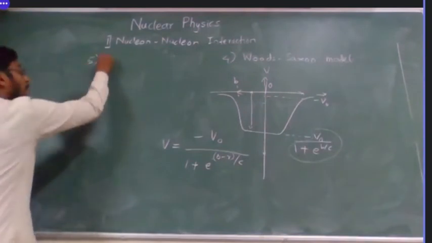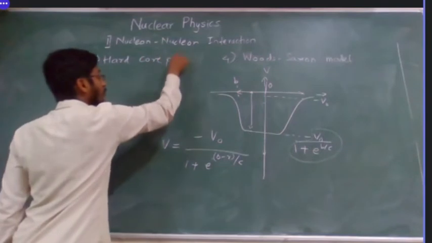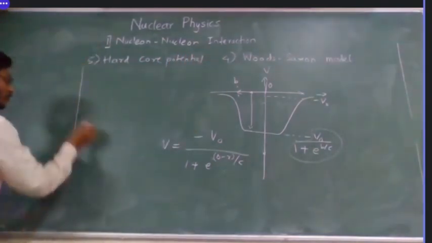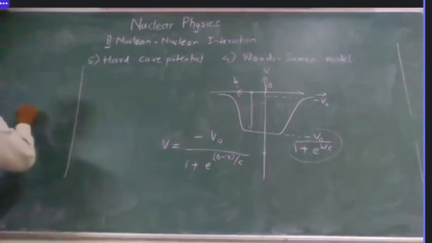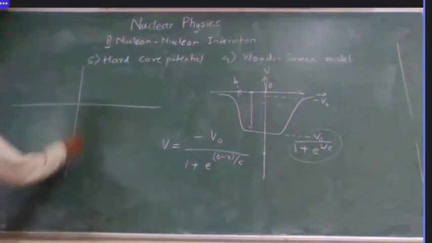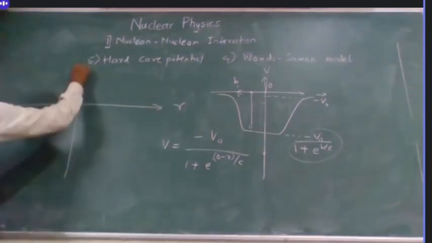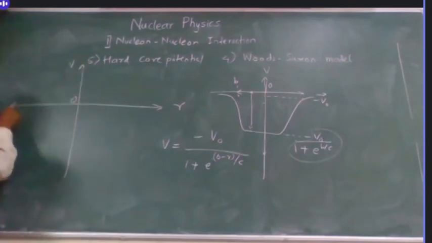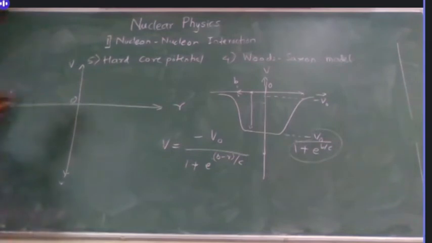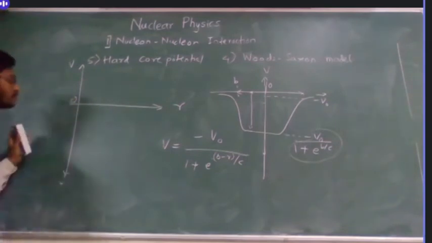The fifth one. Here it is starting from 0, here increasing r, here increasing V, here also increasing r, and here decreasing V. I am not going to plot this in this axis, it will be the mirror image of that.